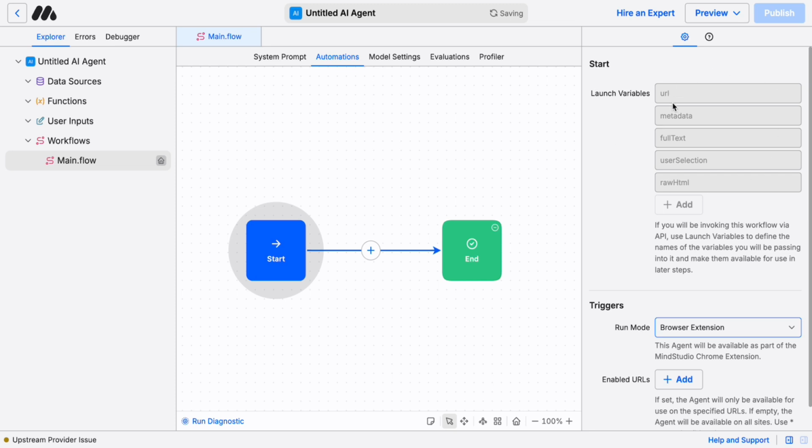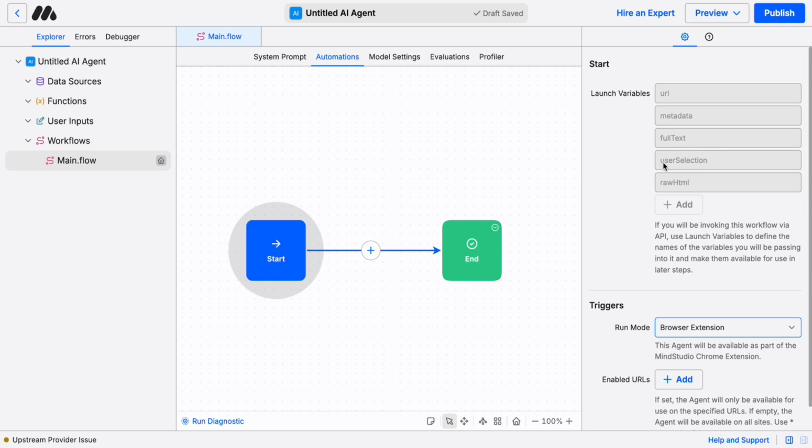And you see this section opened up. So this is an important section to take a look at. Whenever this agent is launched from a Chrome extension, that Chrome extension sends to this agent a series of variables. The URL of the page on which the user is that launched this, the metadata that's available in the code of the page, the visible full text, that's the UI interface that the user is seeing.